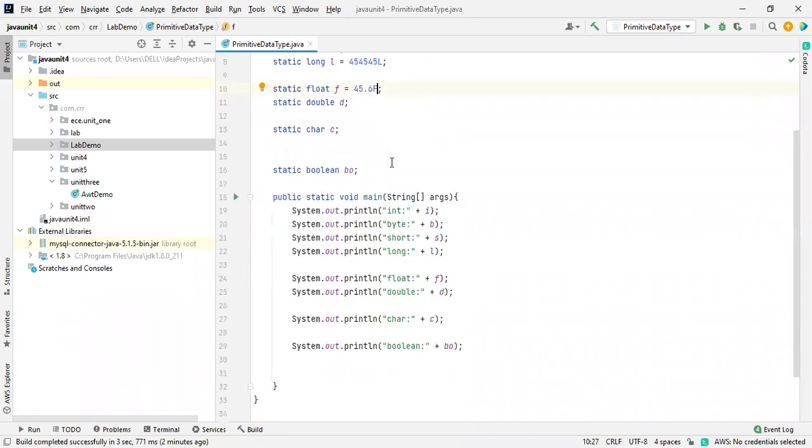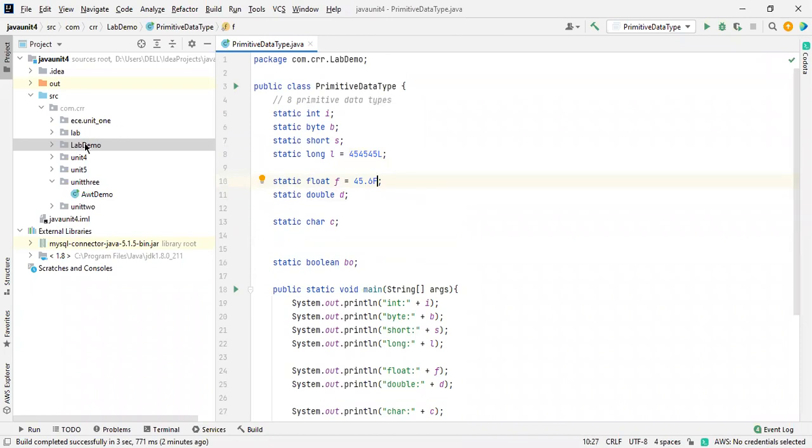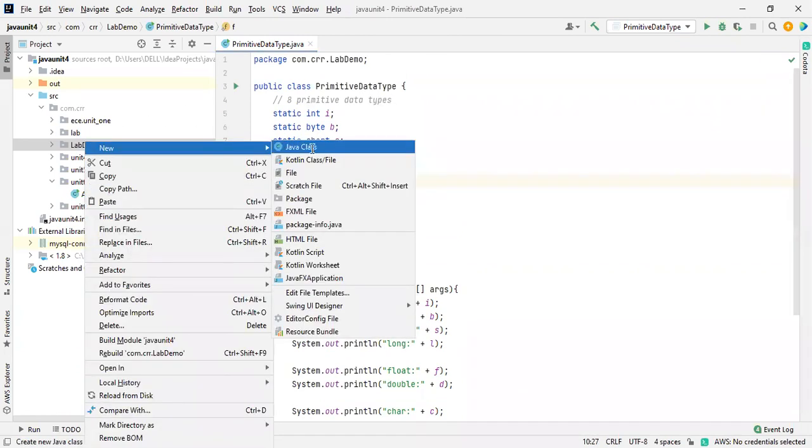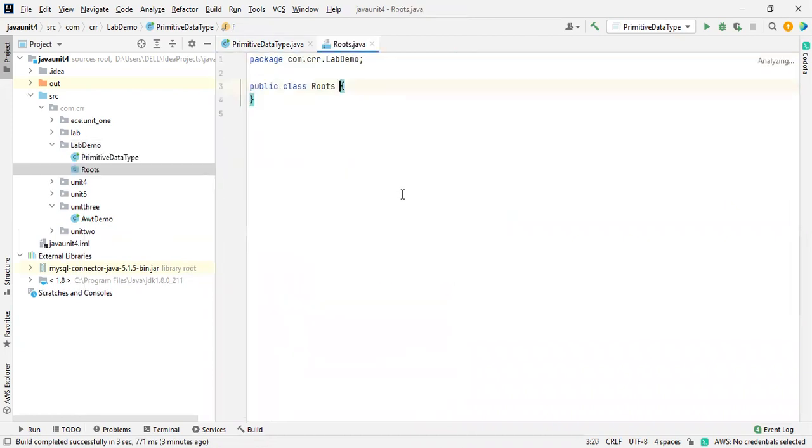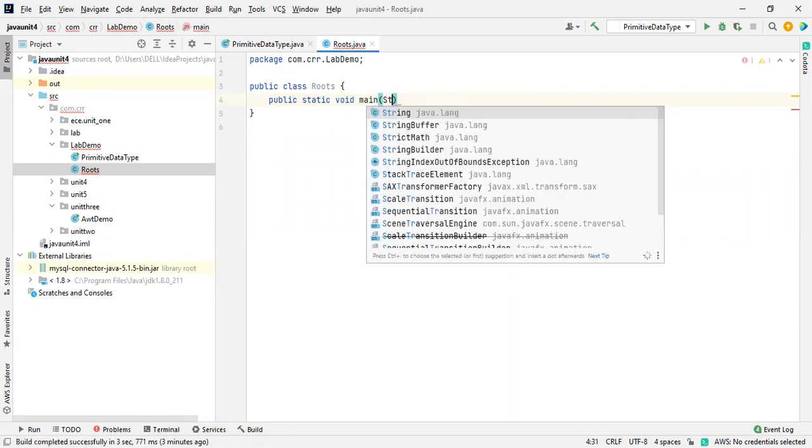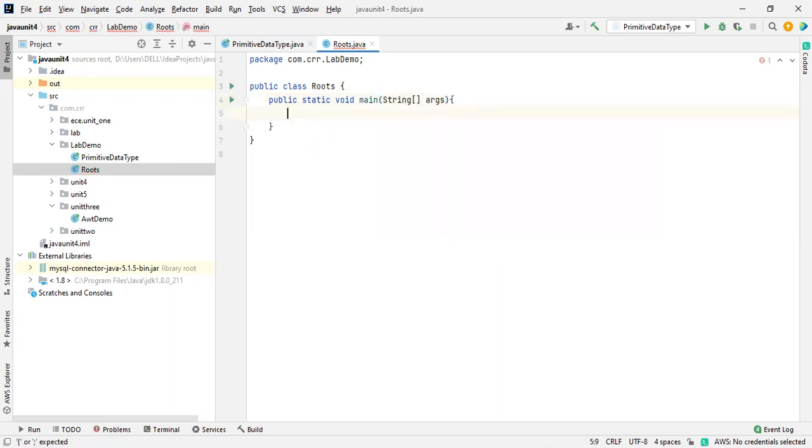Okay. This program has been done and we'll go for one more program, which is finding the roots of quadratic equations. If you have any doubts, you can ask me. Parallelly, we are discussing the subject public static void. So inside this, we are having